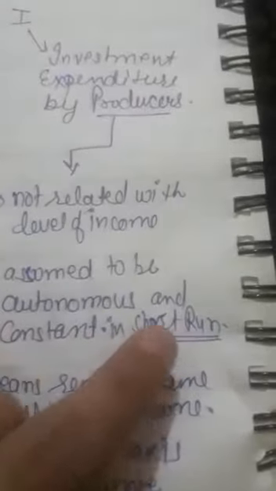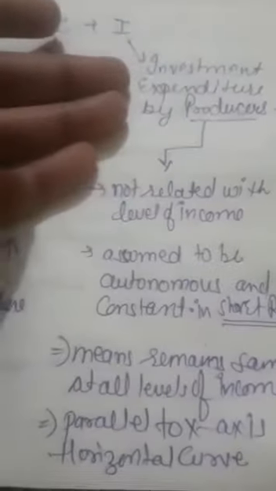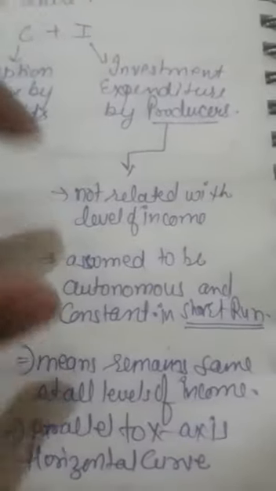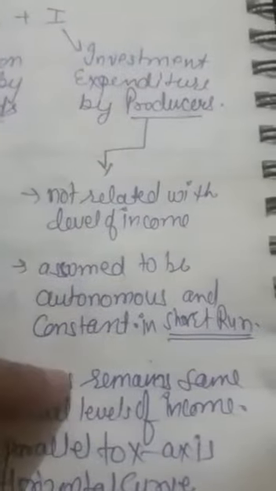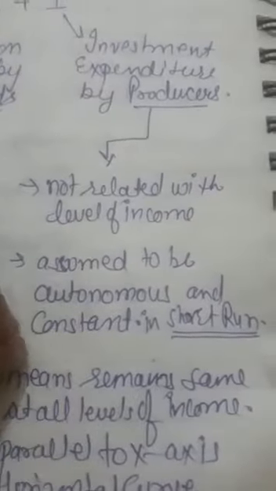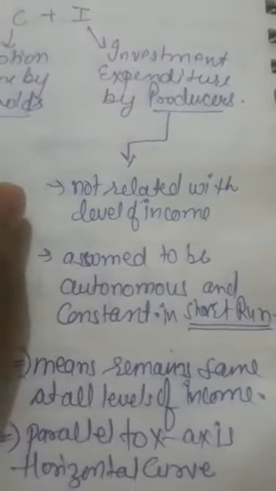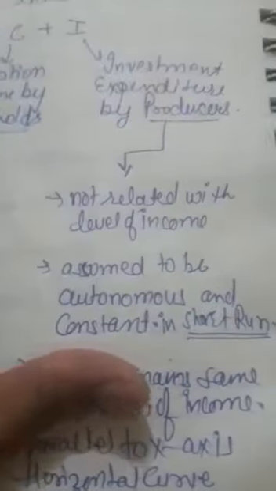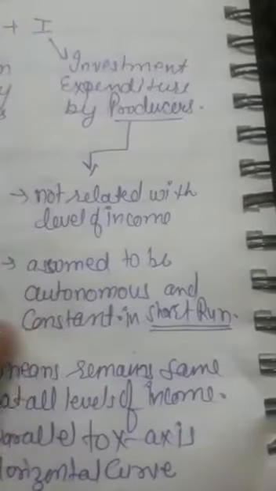When technology is constant, we cannot change technology, then how can investment be changed? So when in the short run technology is constant, then investment expenditure is also constant. Whatever investment we have made at zero level of income would remain the same for all the levels of income. So that's why under the short run the investment expenditure is assumed to be autonomous and constant.